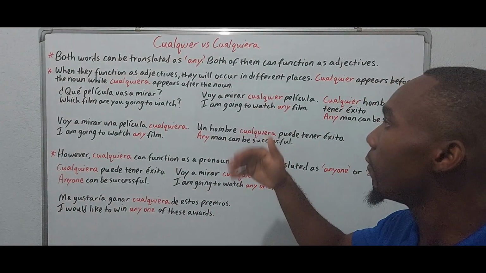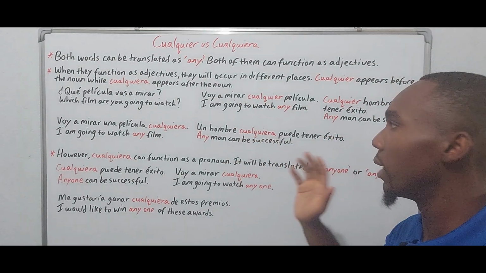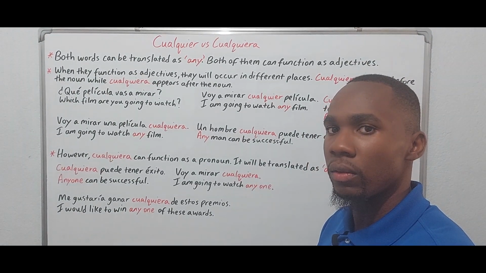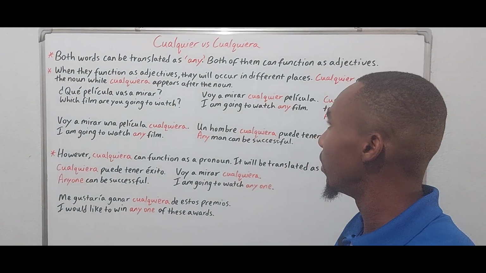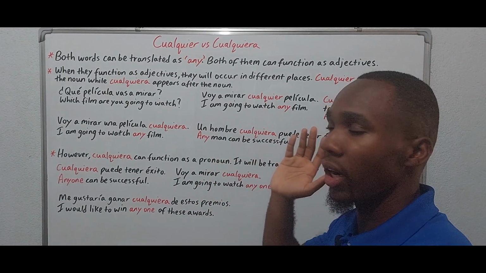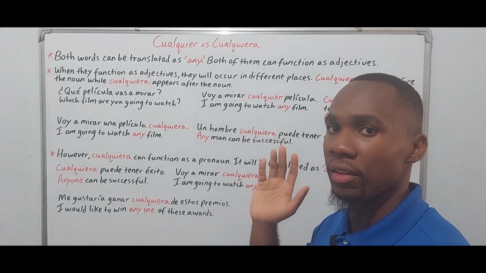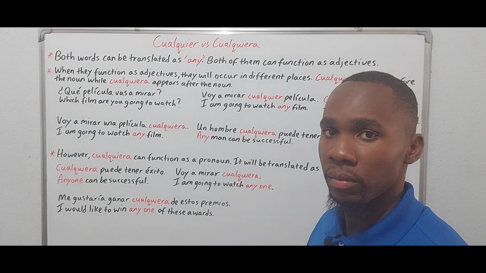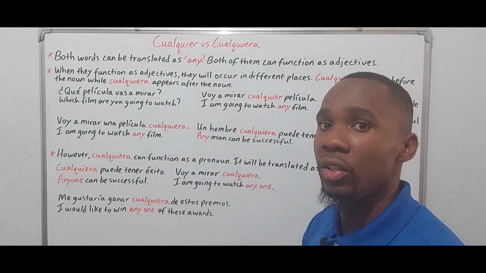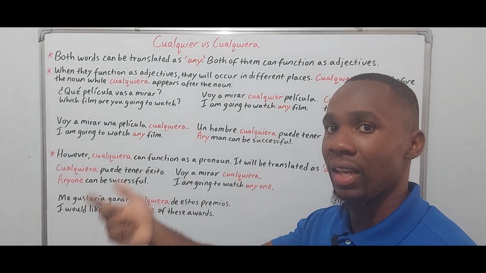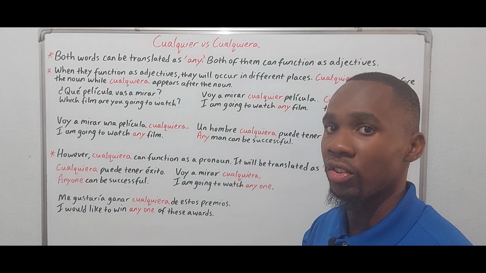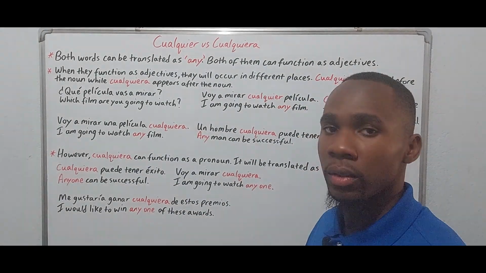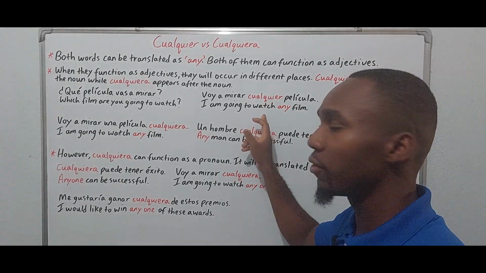As I have here, voy a mirar cualquier película. I am going to watch any film. If there are 5 films on the list, and he says, voy a mirar cualquier película, I'm going to watch any film, we don't know which one he's going to watch. And neither do we know how he is going to select the film that he will watch, right? So this is how any works. But let's focus on the positioning.